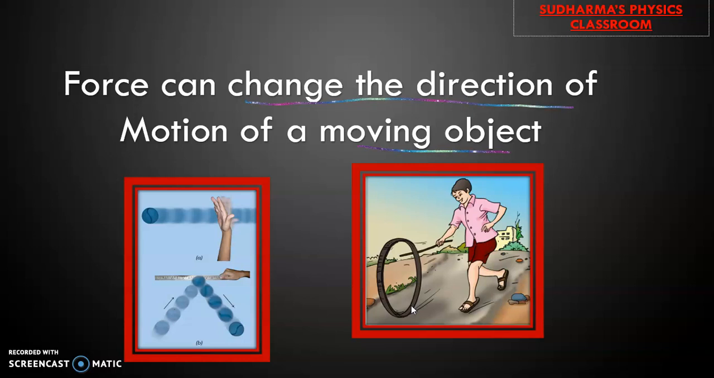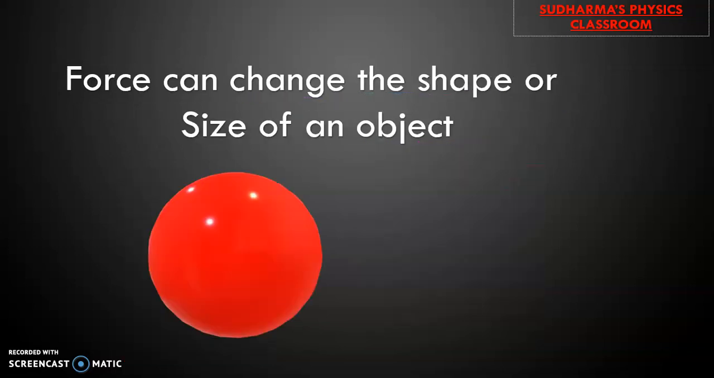So here we have to understand one thing. The state of motion of a body can be described by its speed and the direction of motion. Okay, so when we say the object is moving, with what speed it is moving and in which direction it is moving, that describes the motion of the object completely. So when you apply a force, we can change the direction of motion of a moving object. Do you have something different coming into your mind? Any other effect of force coming to your mind?